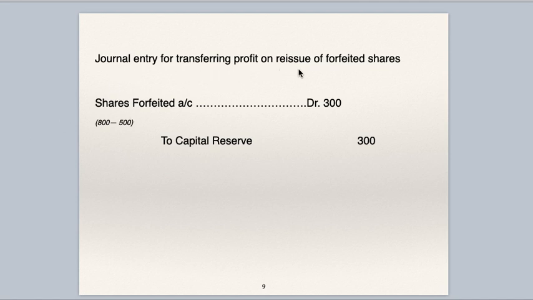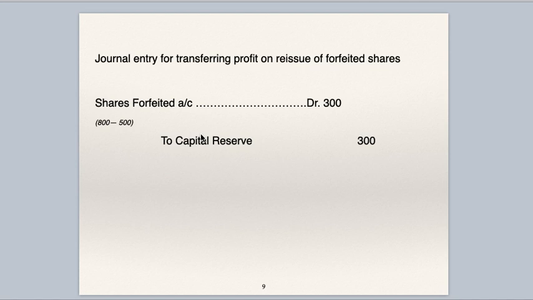Journal entry for transferring profit on reissue of forfeited shares. Shares forfeited account debit to capital reserve. 800 minus 500. In the forfeiture entry, we have credited shares forfeited account with 800. In the reissue entry, we have debited shares forfeited account with 500. All forfeited shares are reissued, so the difference in shares forfeited account gets transferred to capital reserve.